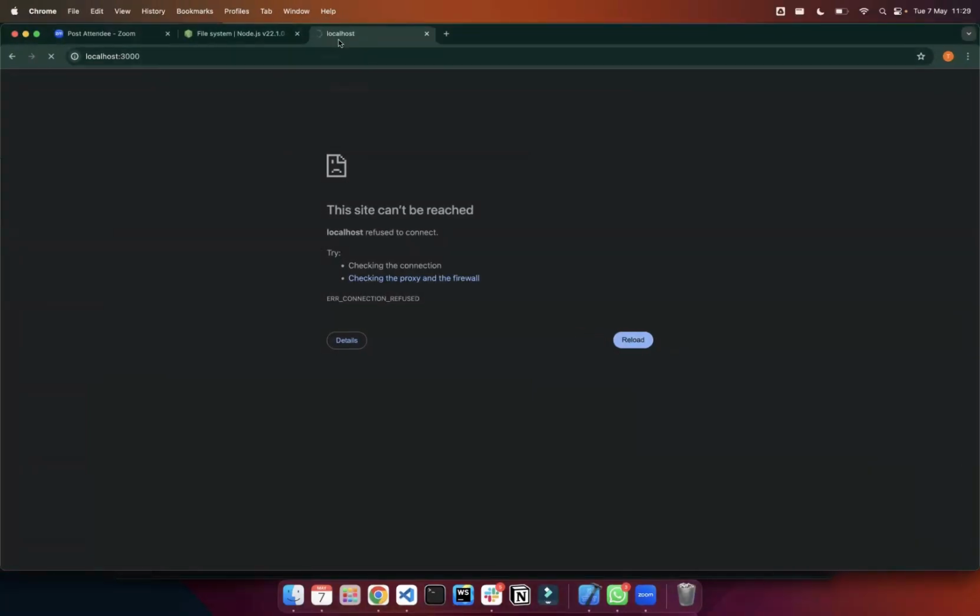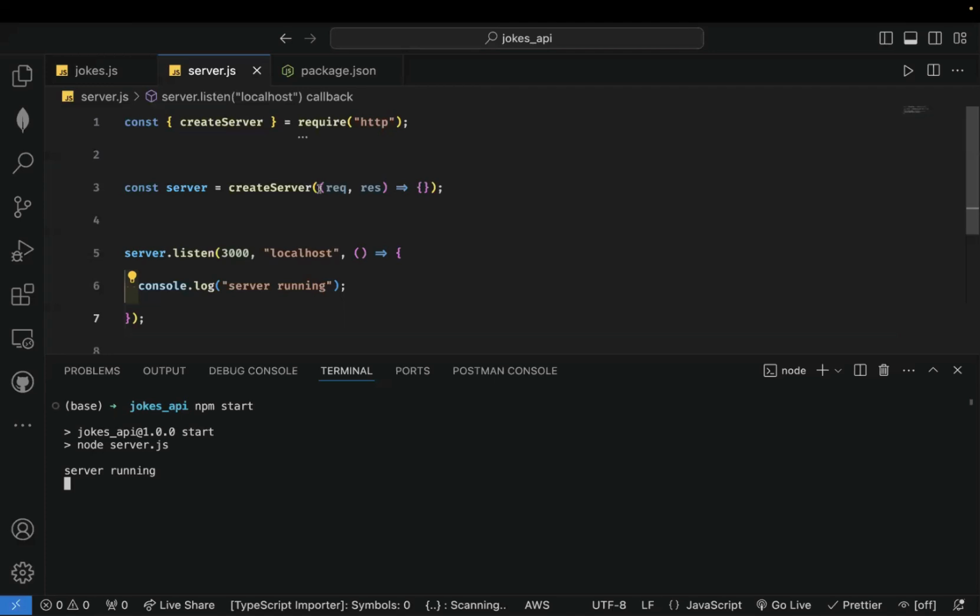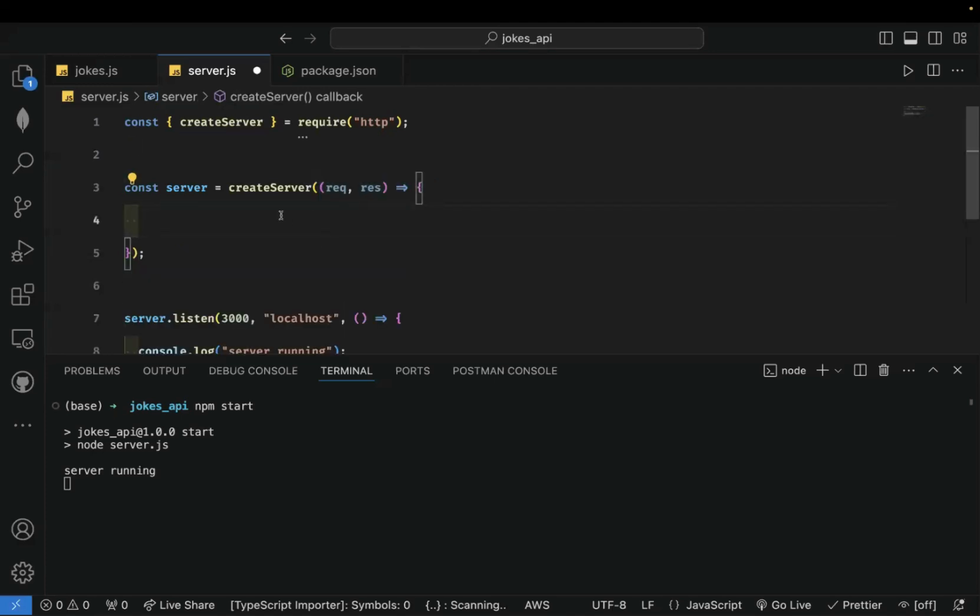So if you check the top, you see that it's loading. Check this, you see that it keeps loading because there's nothing handling the request. We have a handler, but we're not doing anything inside of that handler. So you need to handle the request.